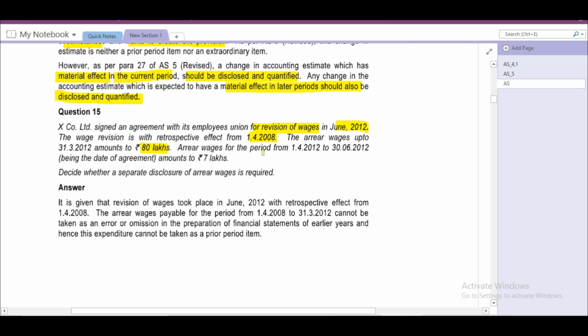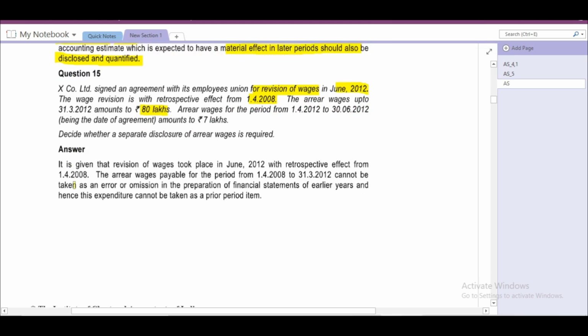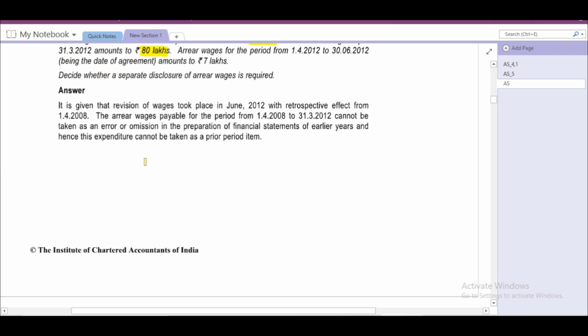Arrear wages for the period from 1/4/2012 to 30 June 2012, being the date of agreement, amount to 7 lakhs. Decide whether a separate disclosure of arrear wages is required. Here we have to see that revision of wages is just a normal business activity.